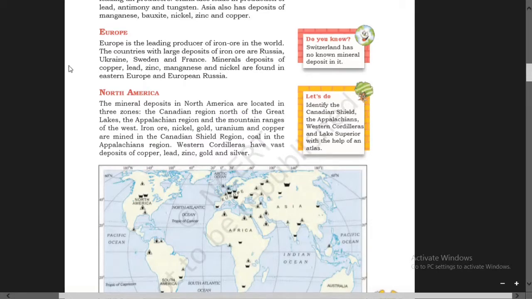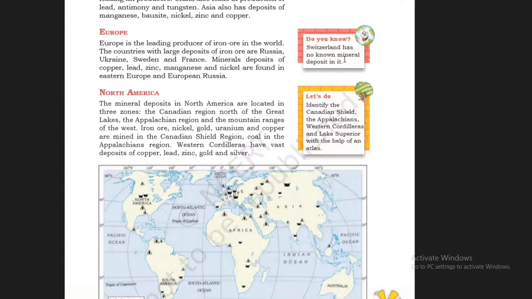Mineral deposits of copper, lead, zinc, manganese, and nickel are found in Eastern Europe and European Russia. So these are the parts where deposits of copper, lead, zinc, manganese, and nickel are found. Do you know Switzerland has no known mineral deposit in it?